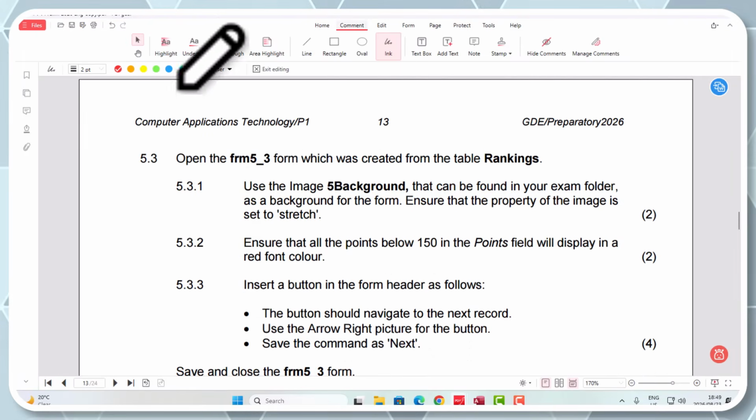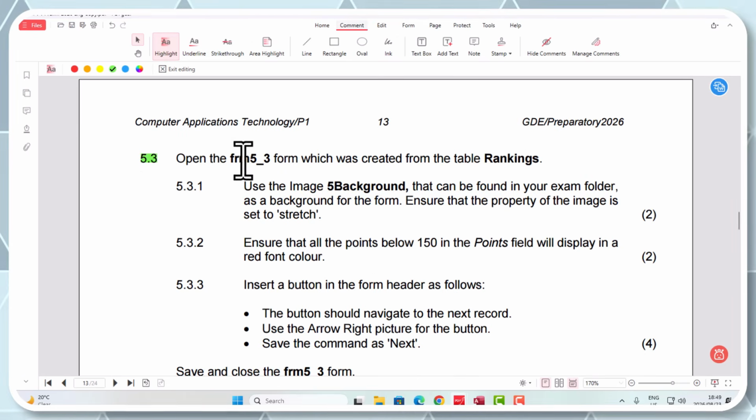Right, 5.3 says, what must we do? Open the form 5_3, which was created from the table ranking. So they're saying the information for that form came from this table. As long as you understand that, guys, whatever's in this form was derived from, or created under, this table. Important, so let me just explain that to you.